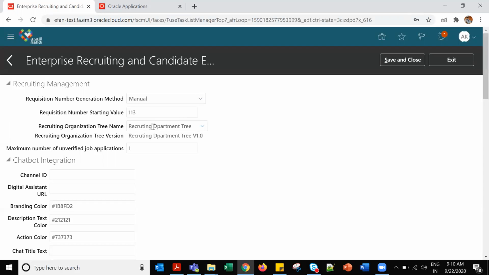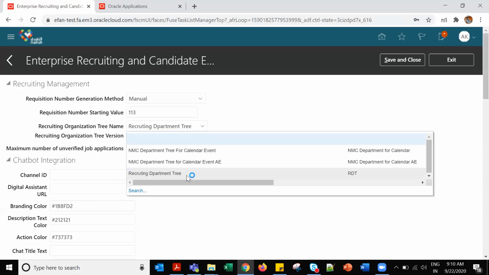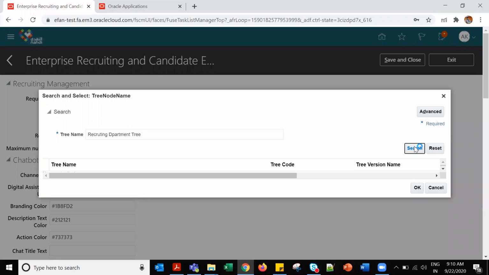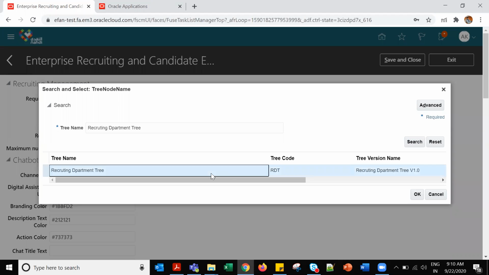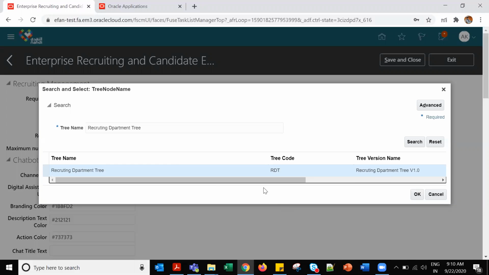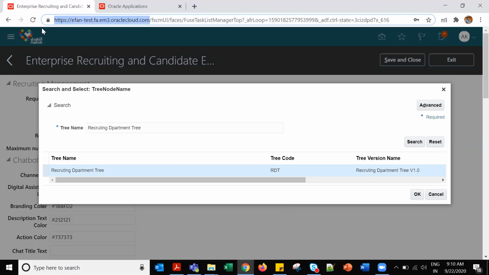And recruiting organization tree name, recruiting department tree. What is this tree name and tree version? Recruiting department tree, RDT. Was it created or did they provide it? Organization tree is there, version 1.0. Three versions, it's created, right? Tree and tree name. One second, let me check it out.